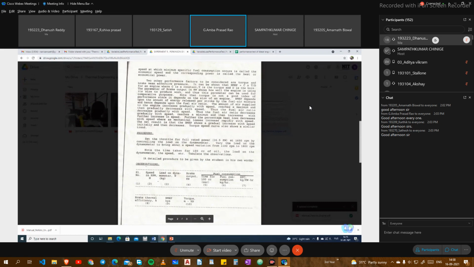It is 1000, 1100, 1200, 1300. So far, it was running at 1600 rpm, no? By varying the amount of water flow to the dynamometer, you can bring down the speed to 1000 rpm. Note down the time taken for some cc of fuel, and whatever the dynamometer reading shows, you have to note down.